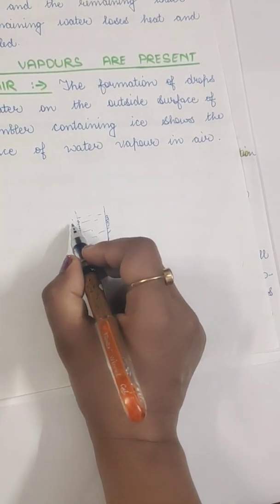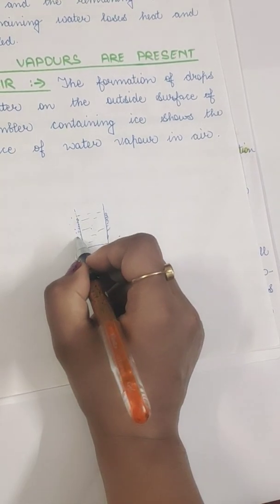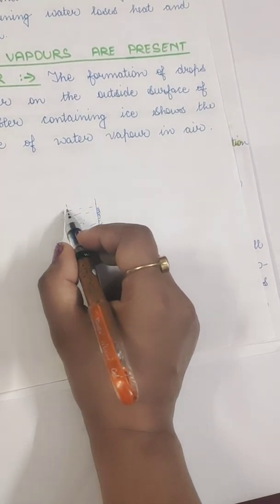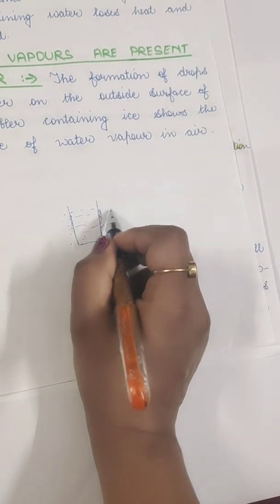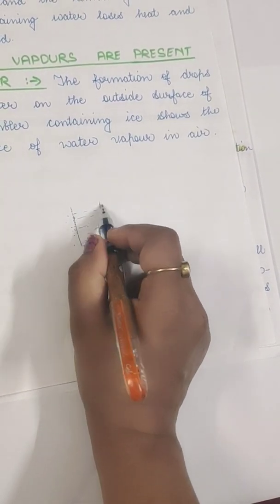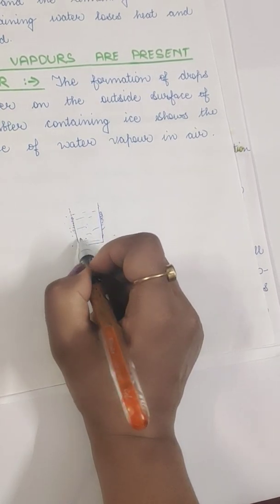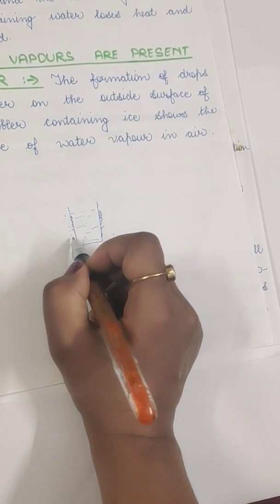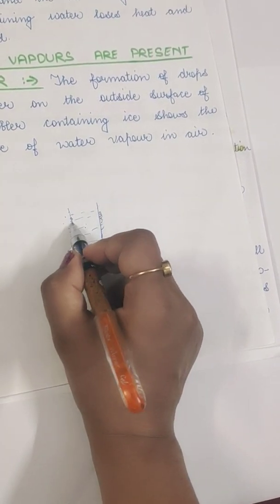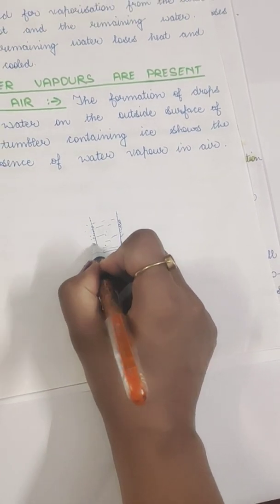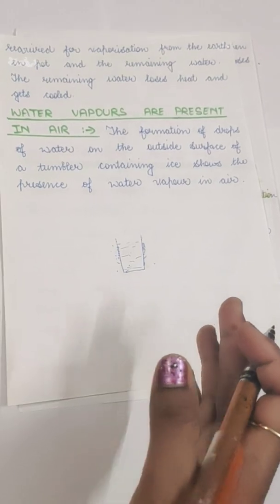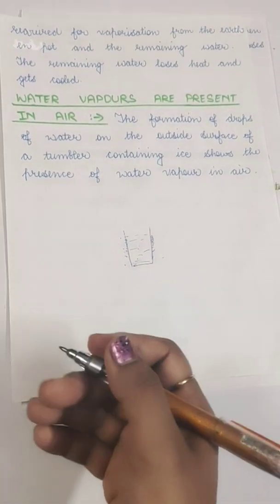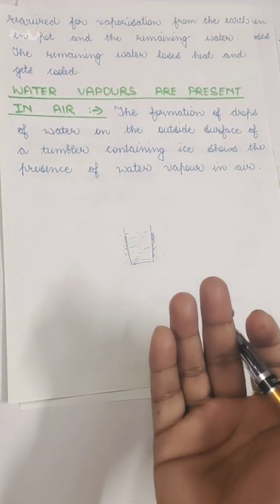Okay, so when they condense, they convert into droplets of water, and they form the droplets of water on the sides of the glass, because this is a body which is very very cold. So all the vapors which are in contact with this container will get condensed, and we can see them in the form of water droplets. So this is how we can conclude that in the atmosphere or in the air, water vapors are present.